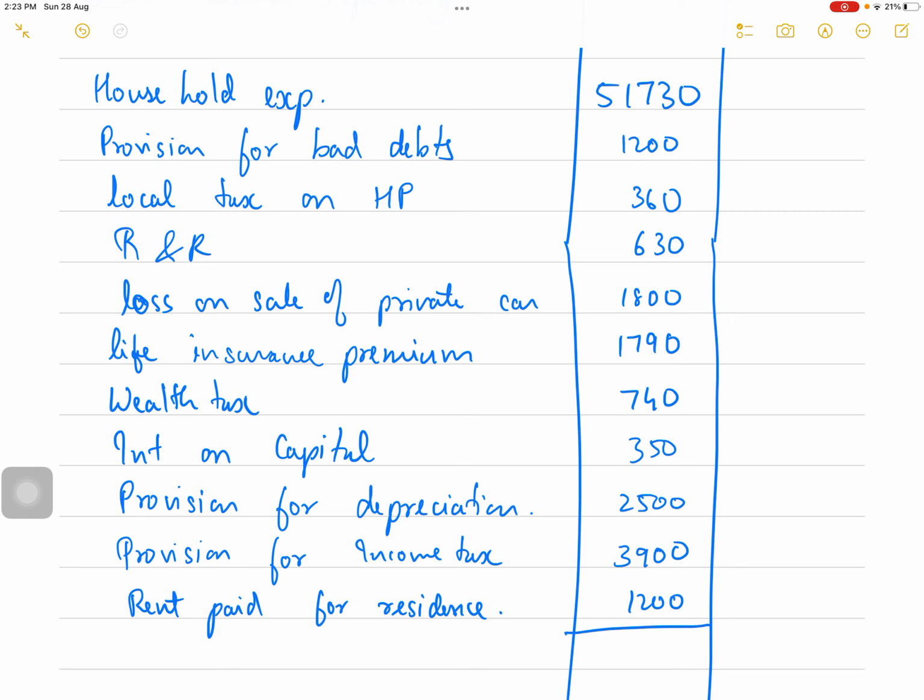I'll just add all this. 51,730 plus 1,200 plus 360 plus 630 plus 1,800 plus 1,790 plus 740 plus 350 plus 2,500 plus 3,900 plus 1,200.